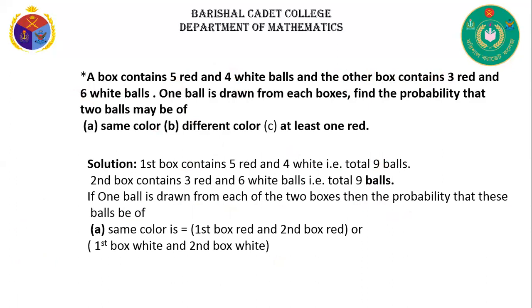That means first box red and second box red, or first box white and second box white. They are the same color, that's why first box red also second box red, and first box white, second box white.